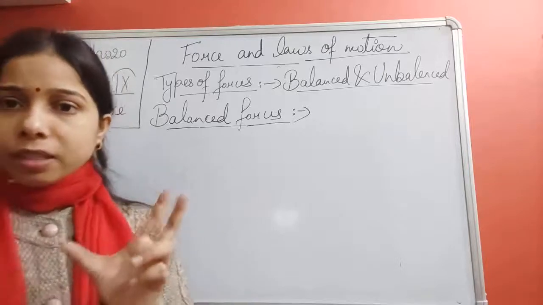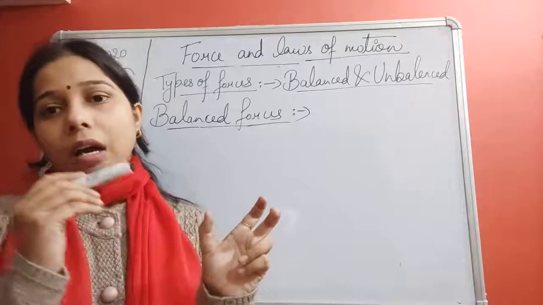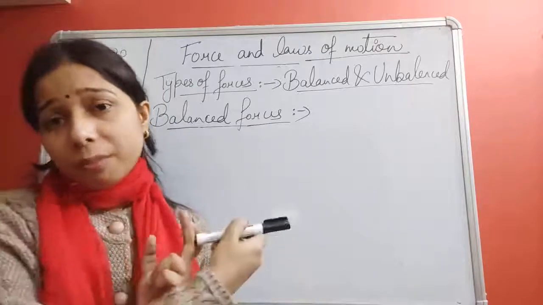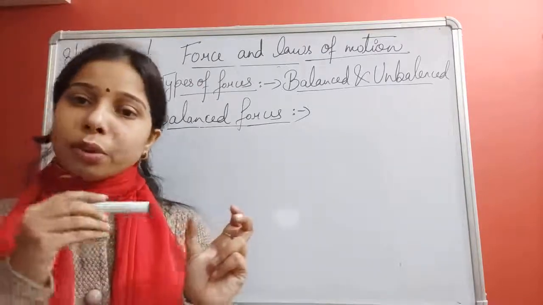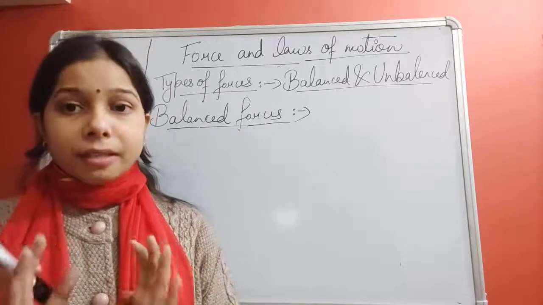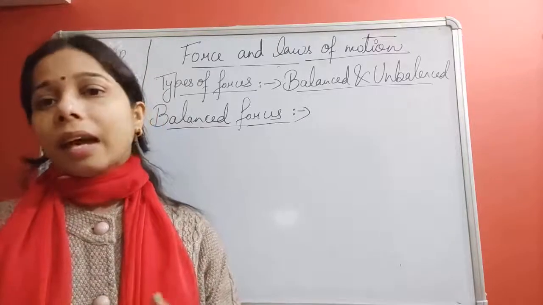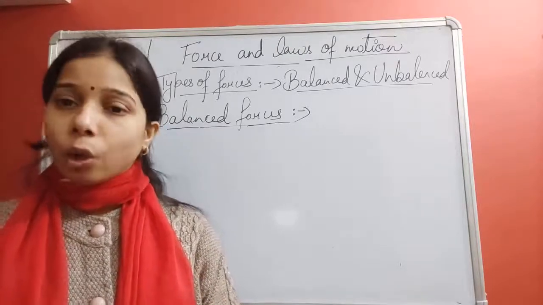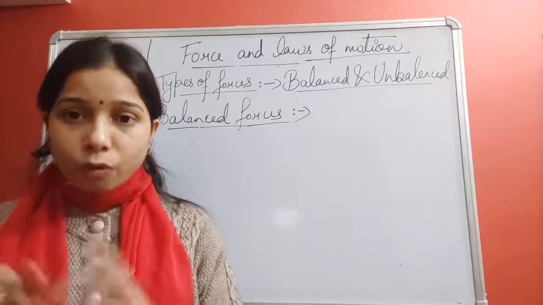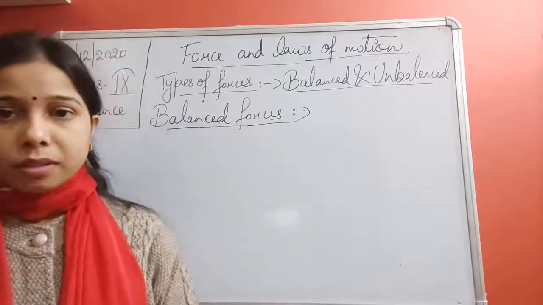It means if an object is kept and one force is acting from the right side and one force is acting from the left side, and if they are equal, then we can say that actually no net force is acting on it, the overall force will be zero, and this is a balanced force.